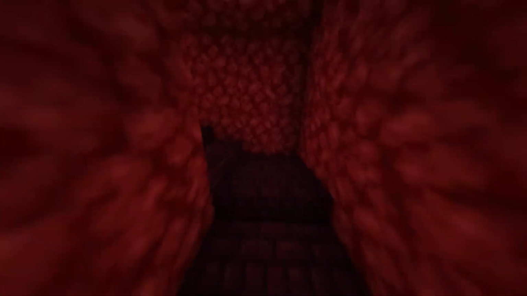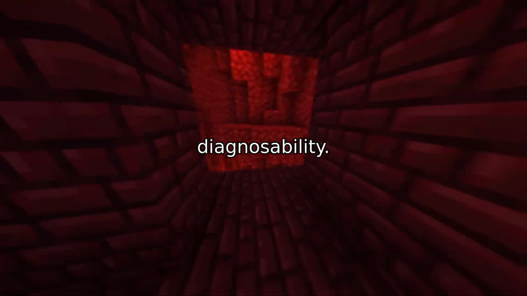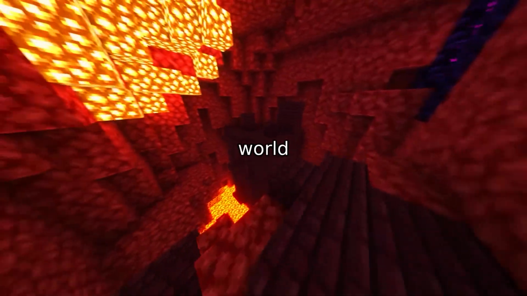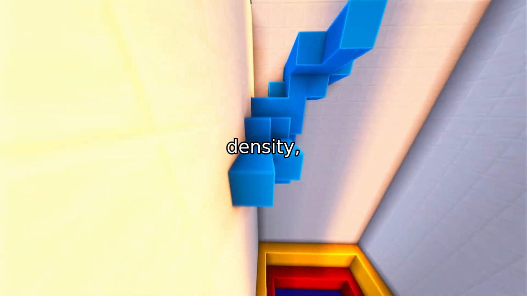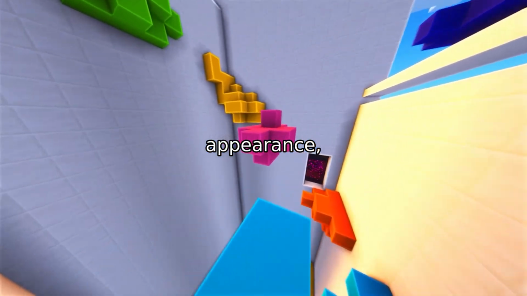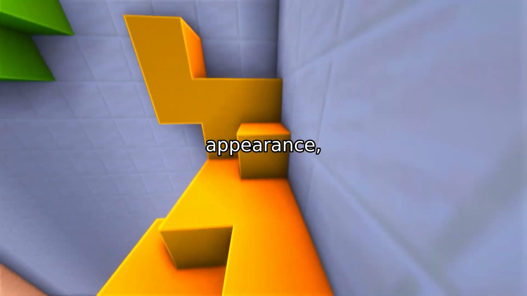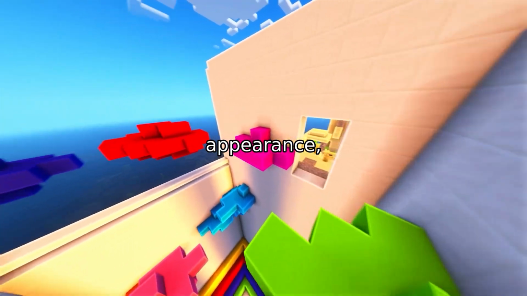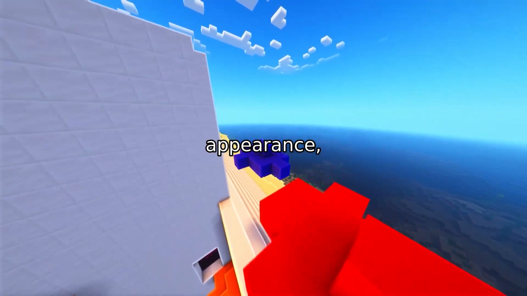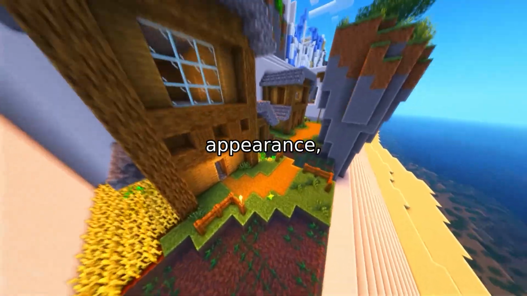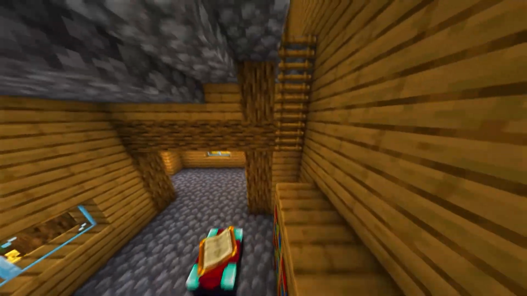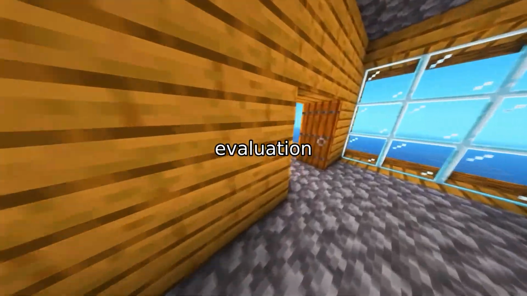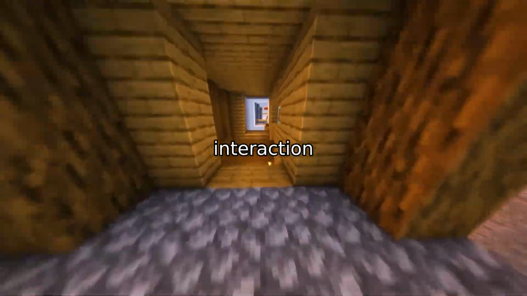To construct the benchmark, the authors developed an agentic case construction pipeline, as manual authoring does not scale while maintaining diagnosability. The pipeline samples an initial world setup from a structured scene taxonomy with 6 axes: environment, foreground, midground, scene density, appearance, and perspective. It then assigns a probe family, such as exploratory transition or off-screen evolution. An image generator creates the initial state. An image-grounded planner specifies concrete actions ensuring they are meaningful and diagnosable. And a case validator audits the pair for visibility, feasibility, and sufficient evidence. This process yields a benchmark of 330 evaluation cases, spanning diverse initial worlds and interaction patterns.